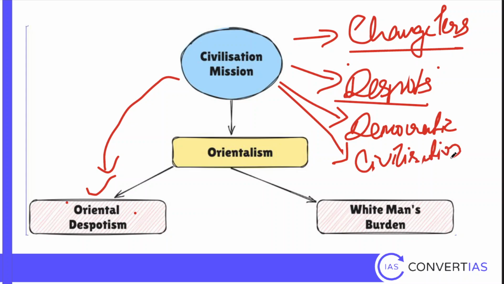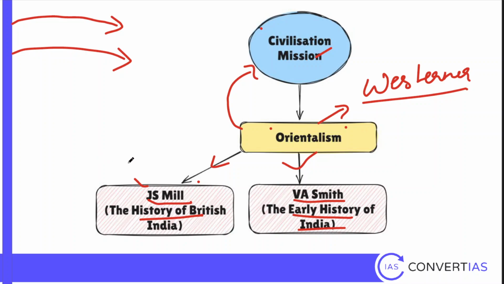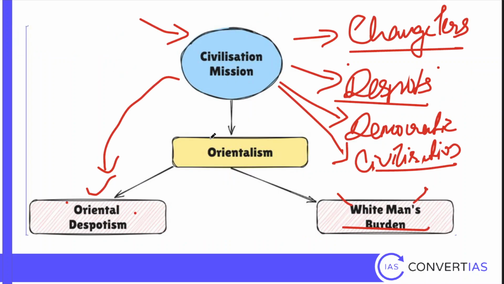So whose burden is it to civilize the Orient? It is the white man's burden. This is the white man's burden theory. So this is the philosophical base of the British imperialism. They come here with this, and these two names, J.S. Mill and V.A. Smith, are the people who contributed to it.